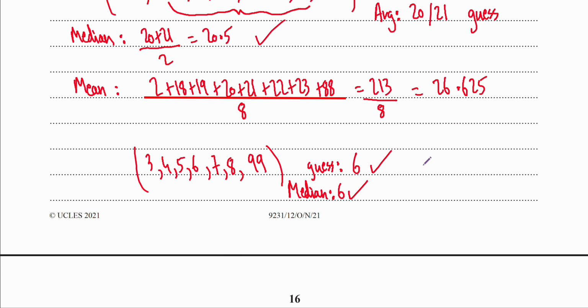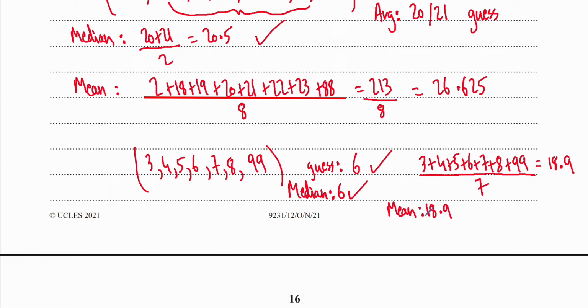But now if I look at the mean for this, well, you can really see what's going to happen, right? We're going to have 3 plus 4 plus 5 plus 6 plus 7 plus 8. So far, so good. Now plus 99, that's not very good. And then divided by, how many numbers do we have? 1, 2, 3, 4, 5, 6, 7 numbers. We have 7 numbers. Let's put that in my calculator real quick. So we have all those numbers added up, plus 6, plus 5, plus 4, plus 3. And we end up getting 18 point, let's just say 18.9. That is our mean. So our mean is going to give us 18.9.